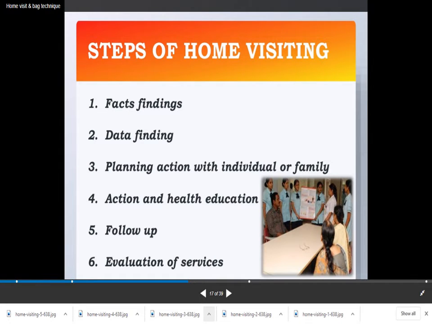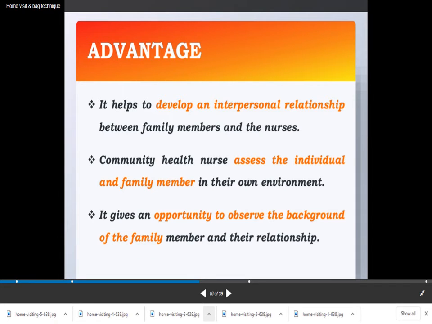Steps of home visiting: fact finding, data finding, planning action with individual and family, action and health education, follow up and evaluation of services. These are all the steps we have seen before in the previous video.